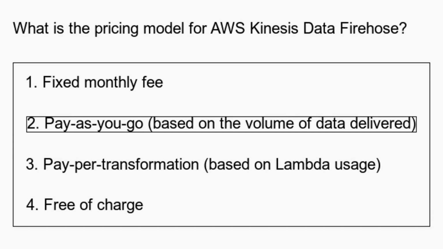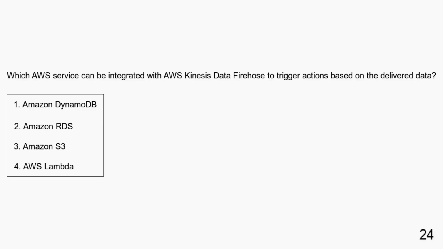the destination. Which AWS service can be integrated with AWS Kinesis Data Firehose to trigger actions based on the delivered data? Amazon DynamoDB, Amazon RDS, Amazon S3, AWS Lambda. AWS Lambda can be integrated with AWS Kinesis Data Firehose to trigger actions based on the delivered data.